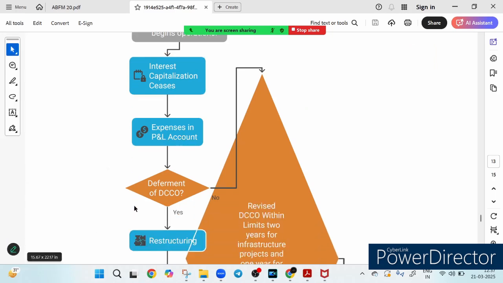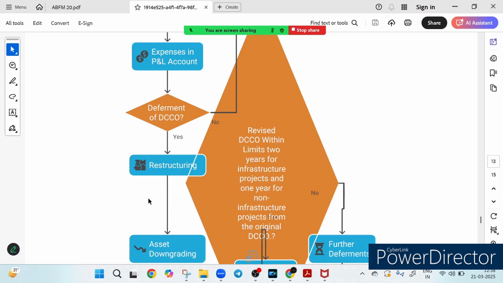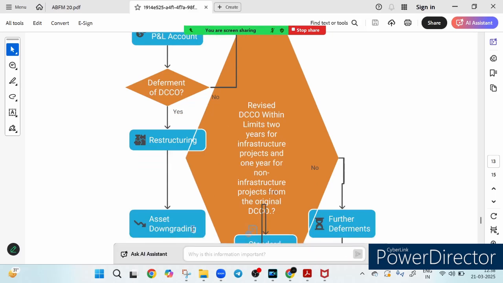Now the question is, is there any need to defer the DCCO? At this stage, bank assess whether the project needs a DCCO deferment. If yes, then the loan undergoes restructuring, leading to asset downgrading or riskier classification.